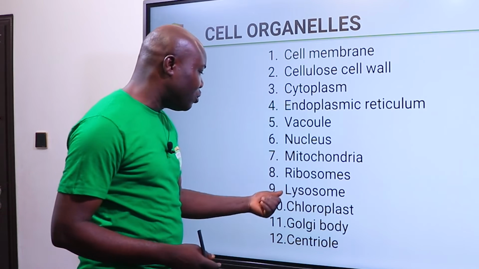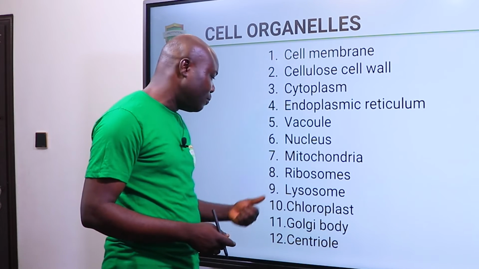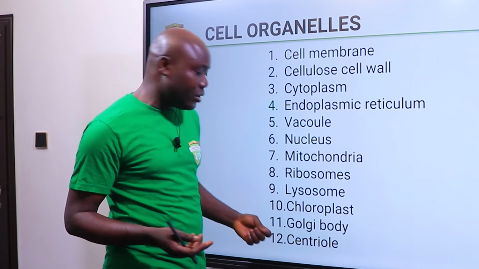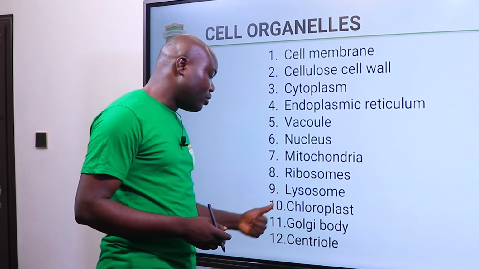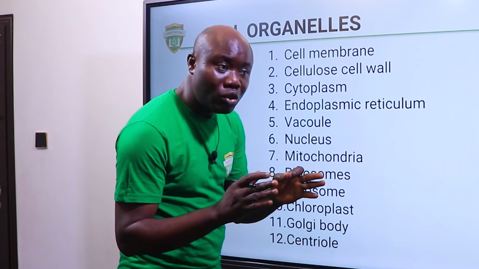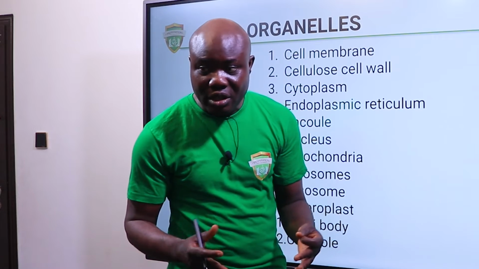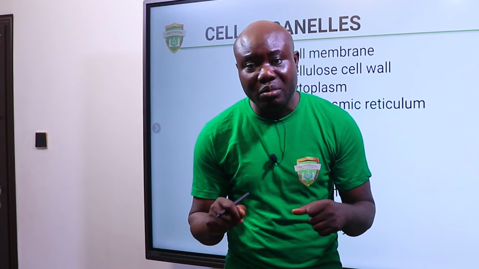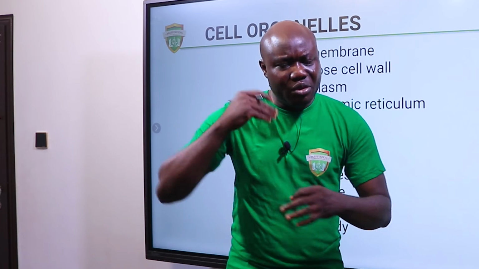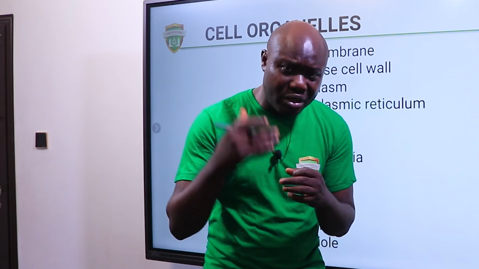Then we also have ribosome. It functions in protein synthesis. We have lysosome, which also helps us to fight foreign cells. We have chloroplast. Chloroplast is found in plants. What does it do? The chloroplast functions just like the kitchen in the house. What do I mean by that? The chloroplast is the place where photosynthesis takes place. What is the meaning of photosynthesis? It is the process by which plants produce their food.